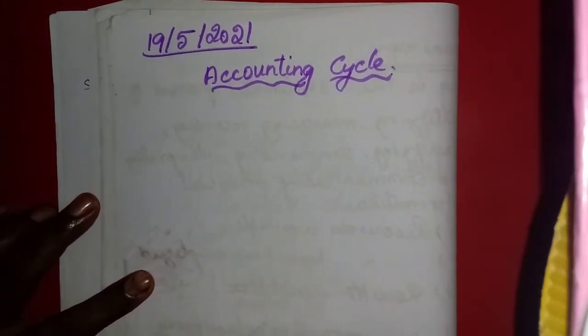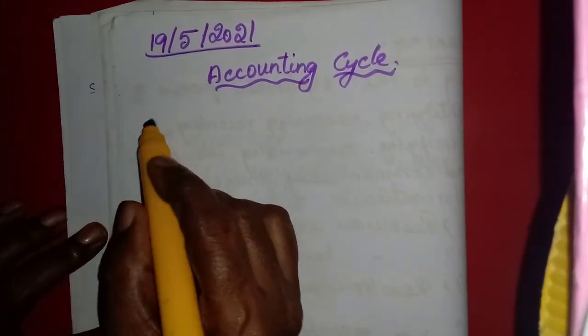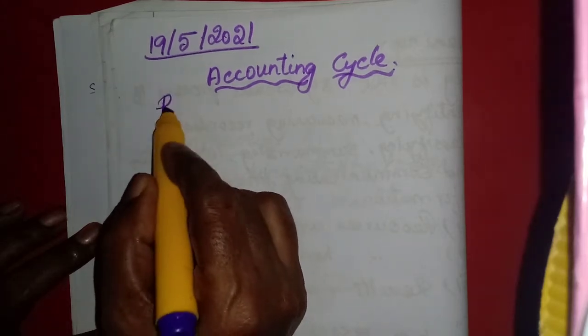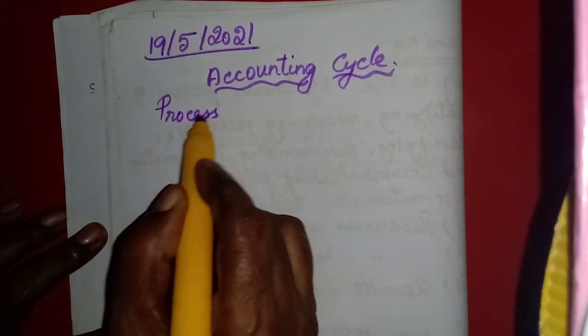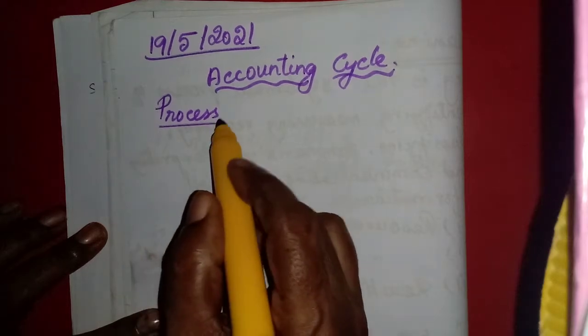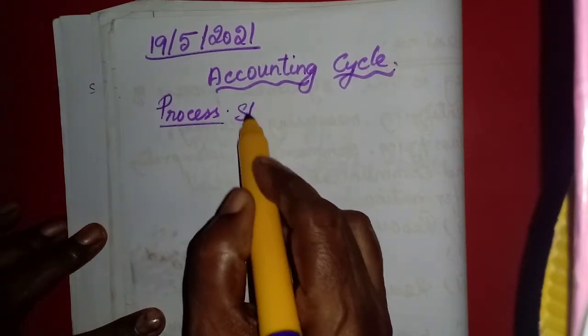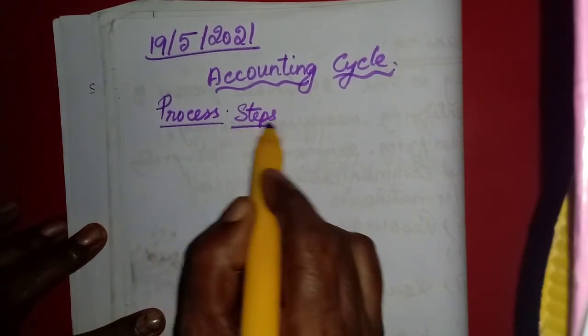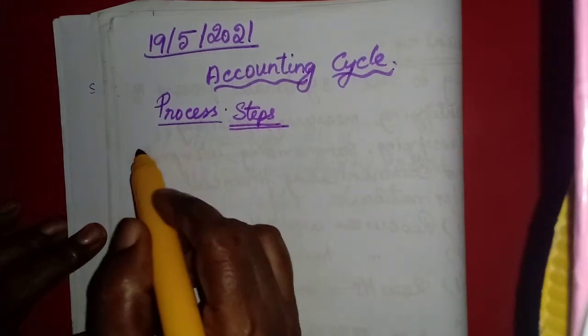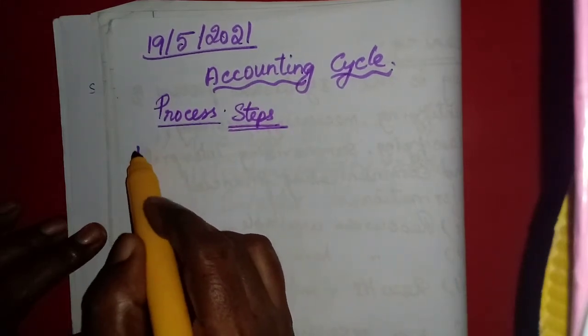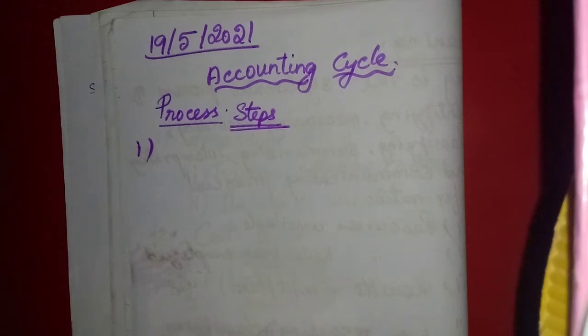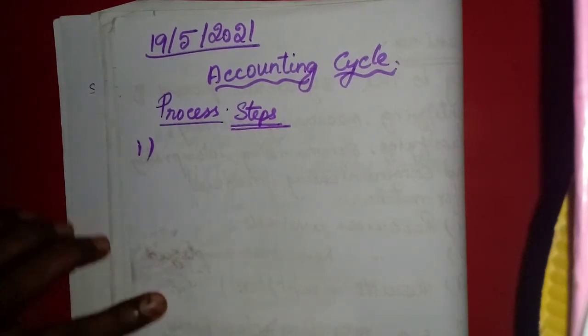So we can say accounting is a process. I told you it is a process. In the definition itself, we study that accounting is a process. So many steps are there. What are the steps involved in the accounting cycle? I have explained many times, even then, now we will write and see.